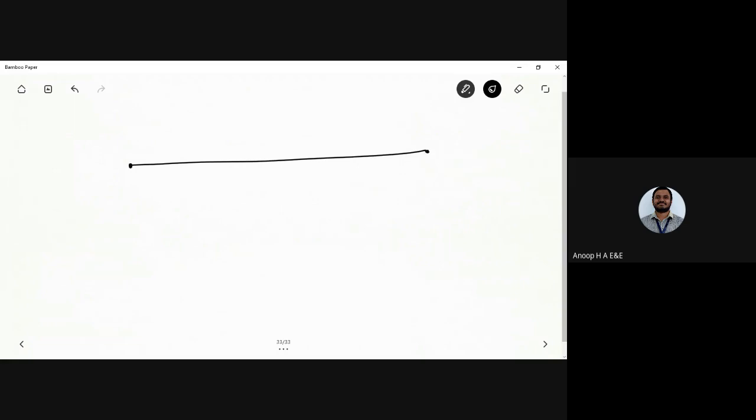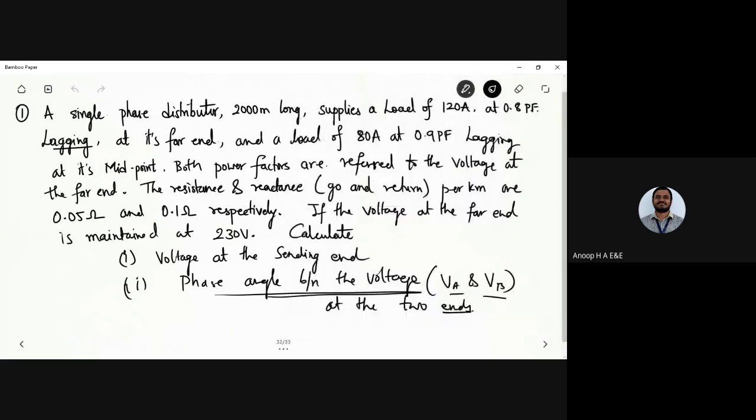Let me tell you whether it is fed at one end or not. Generally, in all the problems you get, it is fed at one end. If you read the problem carefully, it is 2000 meters long and supplies a load of 120 ampere at 0.8 power factor lagging at its far end.